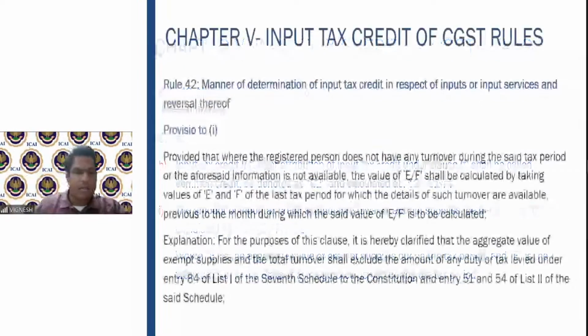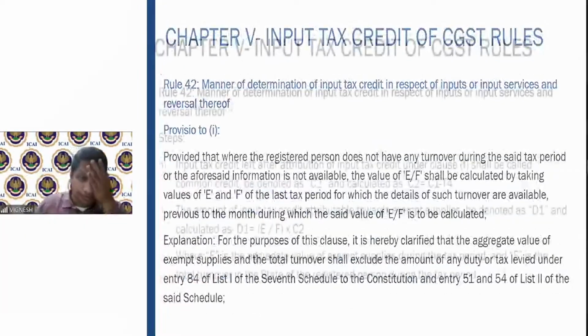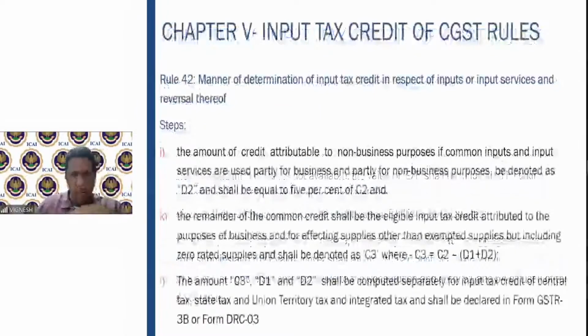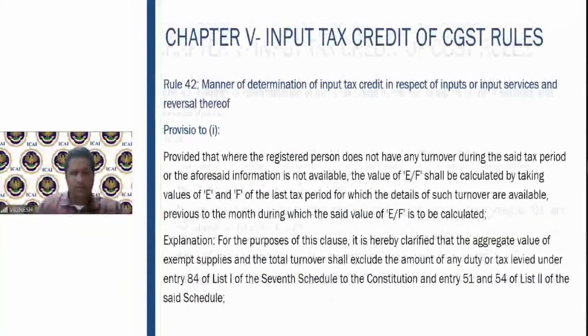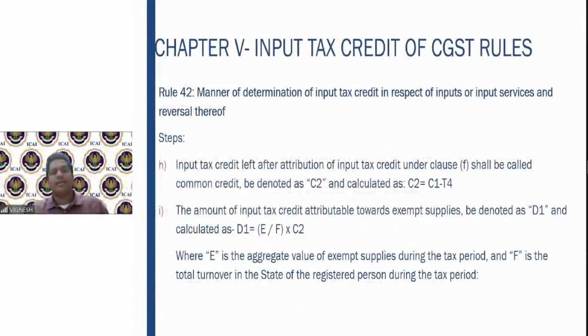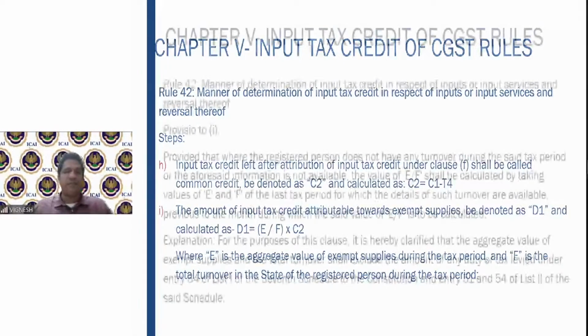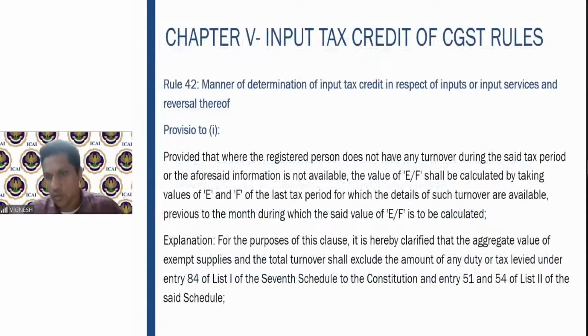Once you get that, there's a provision here, we'll come back to that. As of now, you will first get the input tax credit which is attributable towards exempt supply. After that, there is a provision which is given. What is the provision? Sometimes the input tax credit will be there, but for that particular month or that particular tax period, there will not be any turnover of exempt supplies.